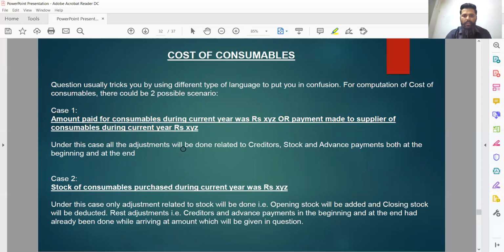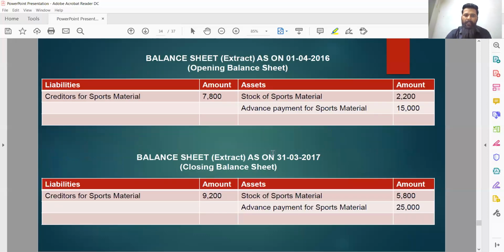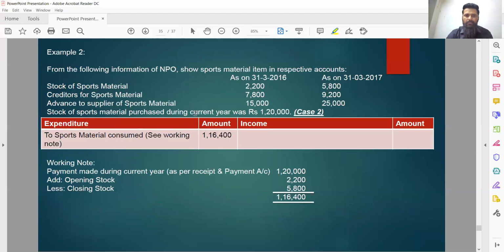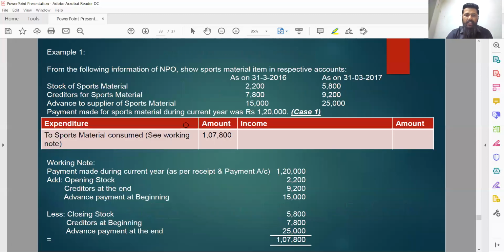Now let's move to the second type of question or the second type of case where the question will be confusing us by changing the language. That is a stock of consumables purchased during the year. See, I have taken the same values, the same examples. I have not changed it much. I have just changed the language.